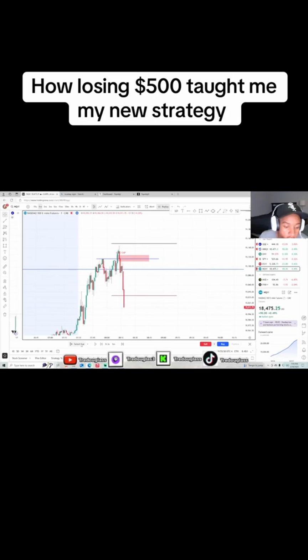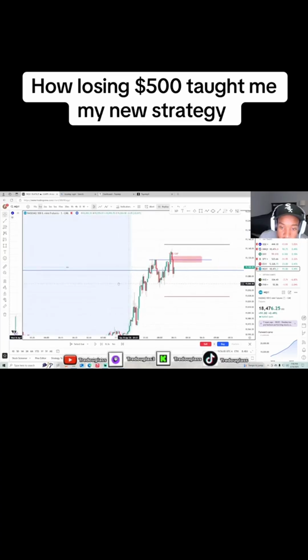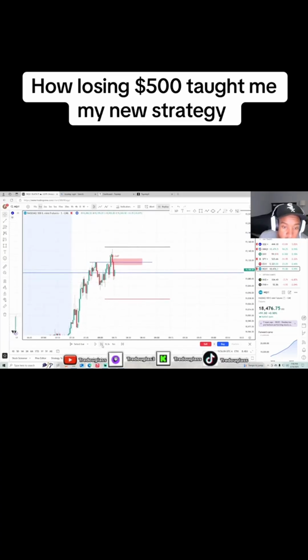Look at this right here. You take this right here. Boom. I take this, and what happens immediately after? Boom, we drop down. Why is this gap so important to me? It's because we inverted a fair value gap, so that means we must not want to go higher. And then we come back, retest it, because when you invert a fair value gap, it turns into support. Remember that.